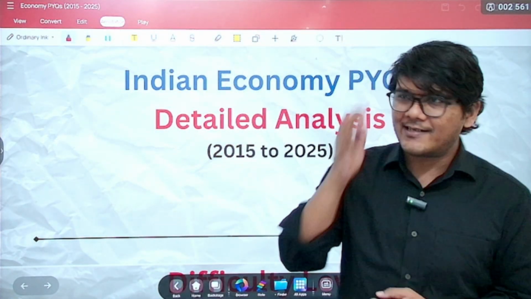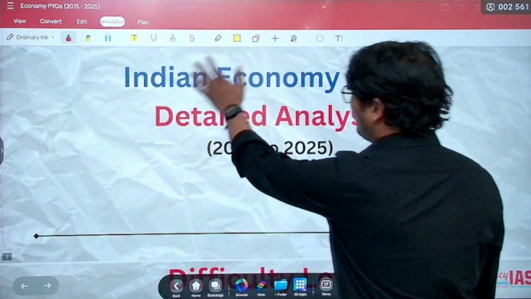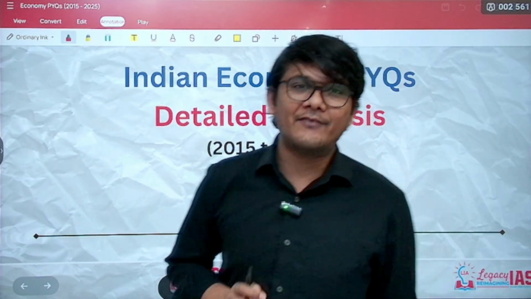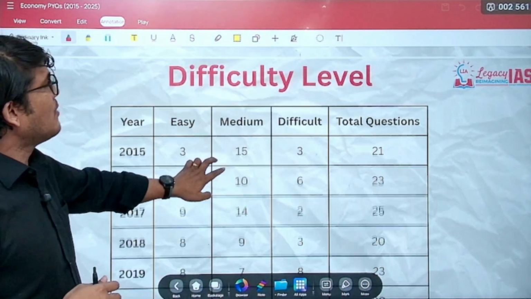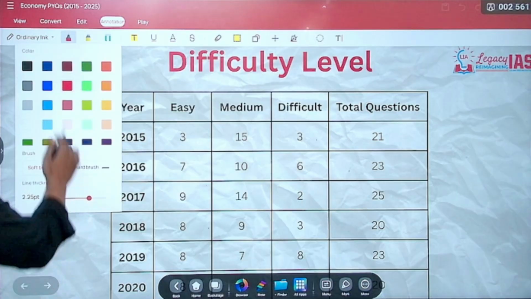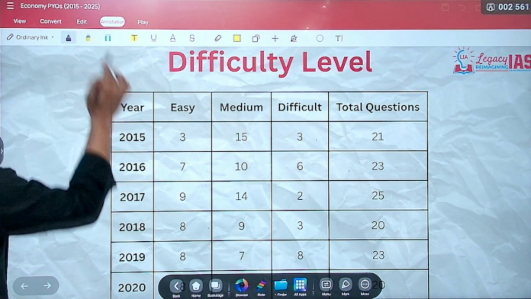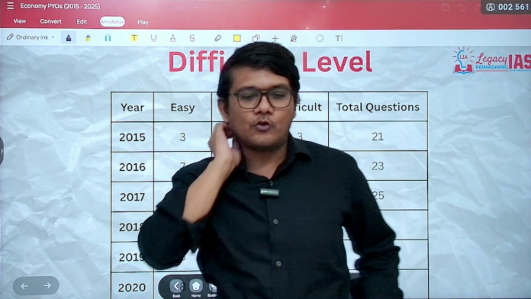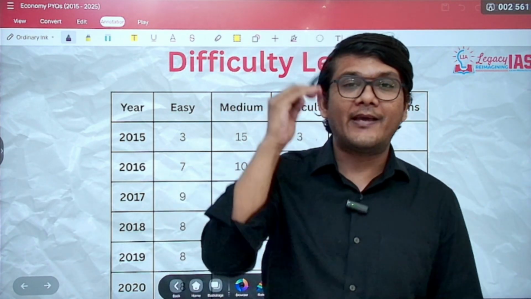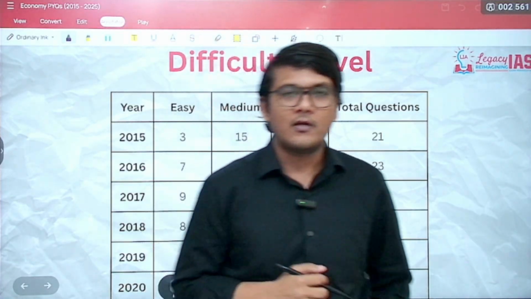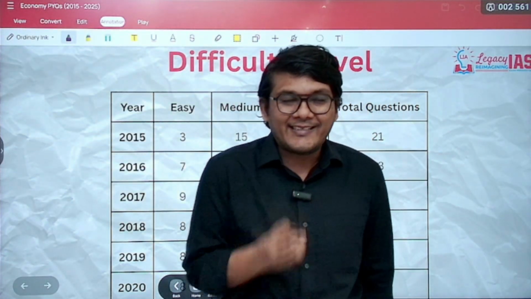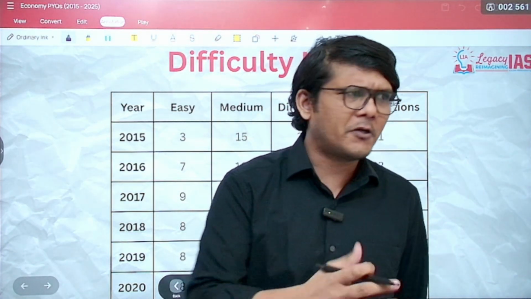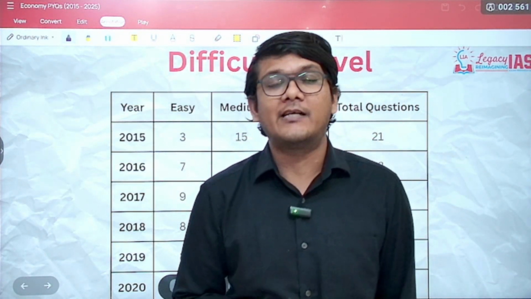So let us get started with the detailed analysis of Indian economy over the last 11 years. First things first is the difficulty level that we will see. I do understand that when you are actually giving the exam, there is a high amount of pressure, but of course, there are still questions that will be easy, questions of medium level, and questions that will actually be difficult as well.